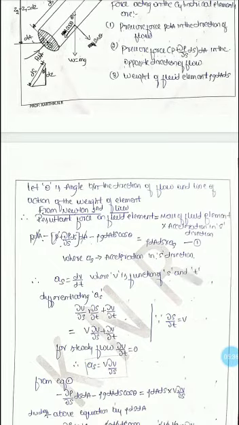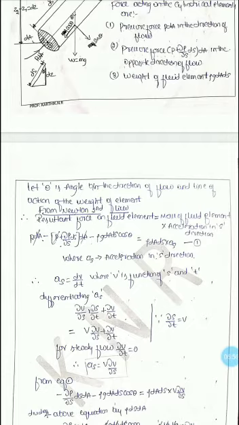Therefore, differentiating the acceleration equation, but the velocity is a function of s and t. Therefore, that is ∂v/∂s into ds/dt plus ∂v/∂t, because velocity is a function of s and t, we differentiated partially.